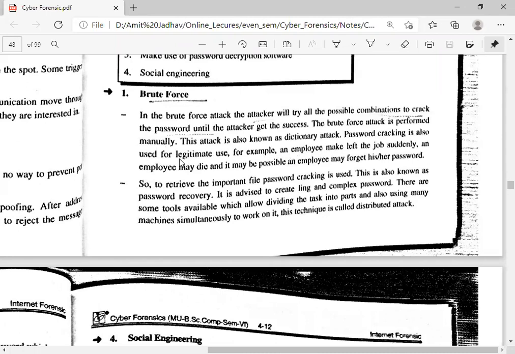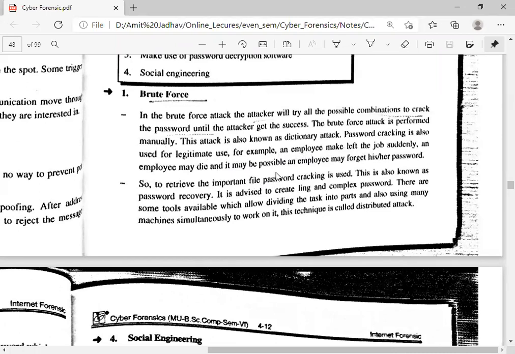Password cracking is also used for legitimate purposes. For example, an employee may leave the job suddenly, an employee may die, or an employee may forget his or her password. So in brute force, the attacker attacks such types of systems. This system is not regularly used.